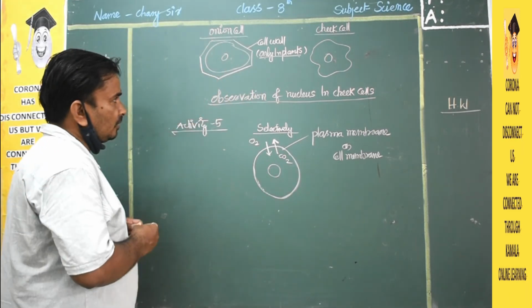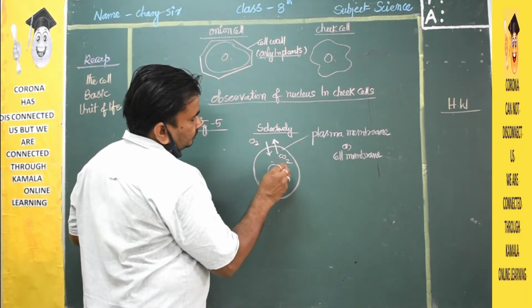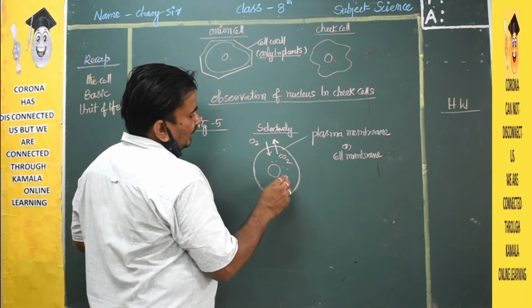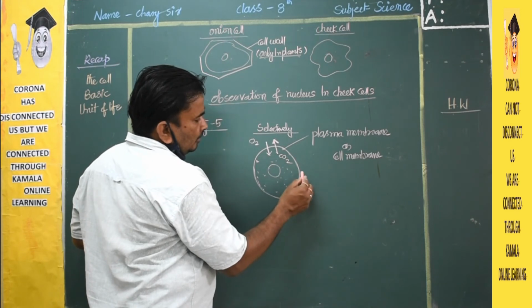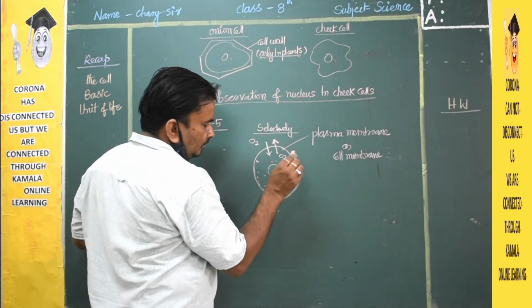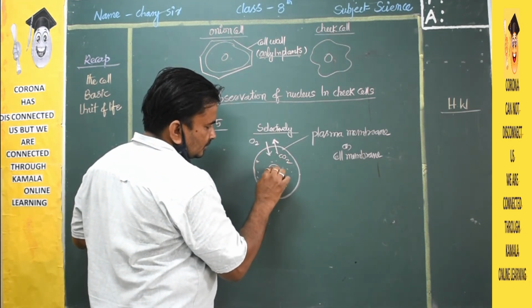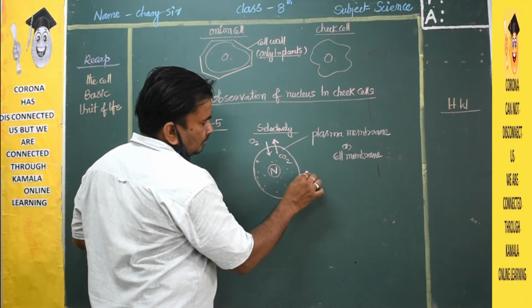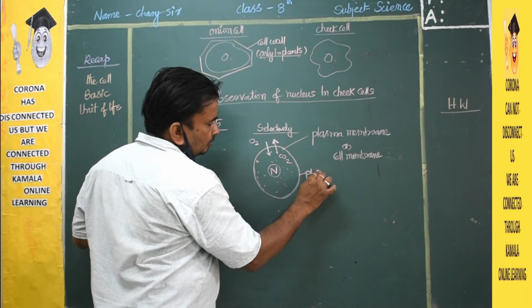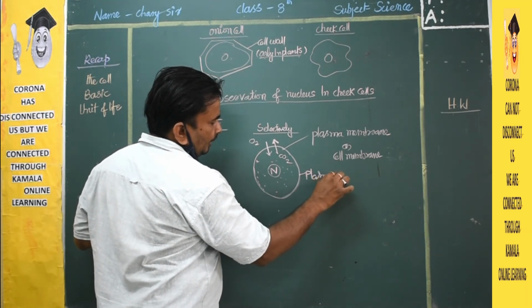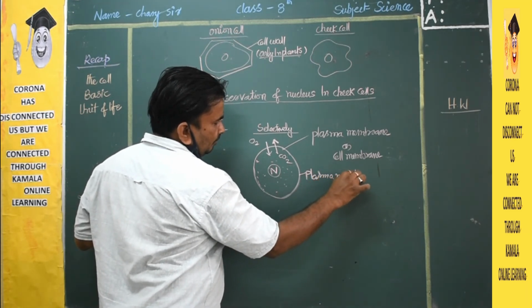Very important here. A jelly-like substance which is present between the plasma membrane and the nucleus. This is the nucleus. This is the plasma membrane.